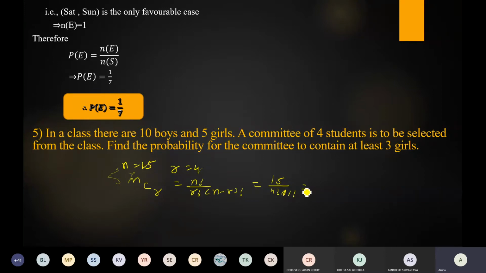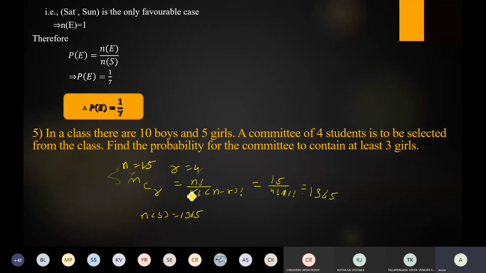What is the answer? Make it fast. 15C4 is 1365. So there are a total of 1365 ways, which means n of s is equal to 1365. Is it right? Did all of you get this one?